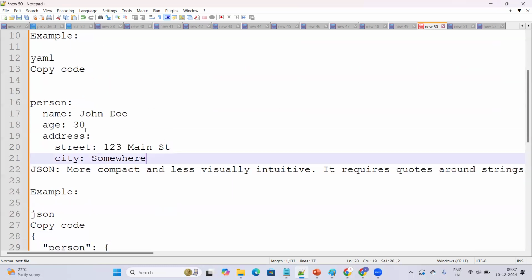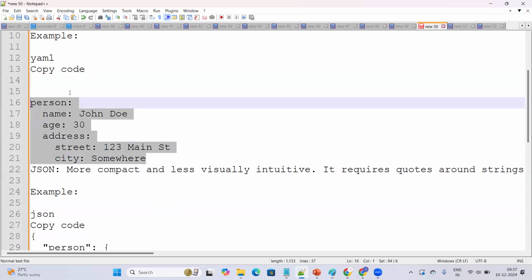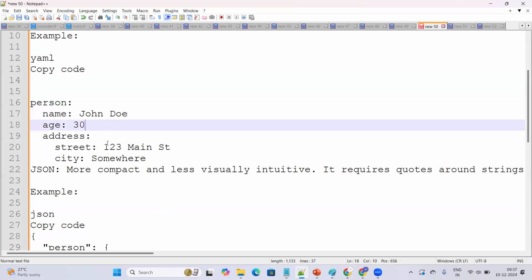But in the AML file format, we are not using any braces and we are not keeping anything in double quotes. We are just simply using key colon value. This is how we write the AML and JSON file formats.